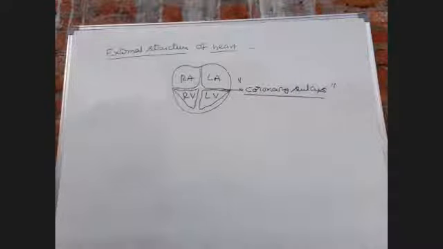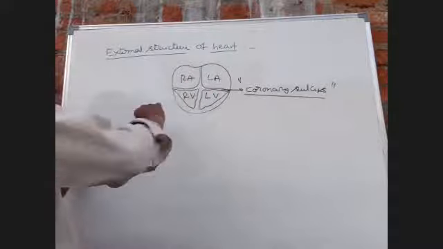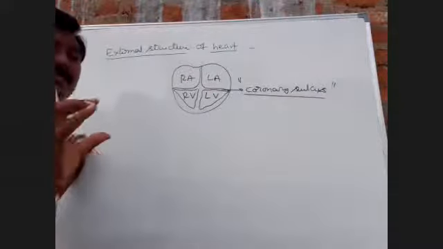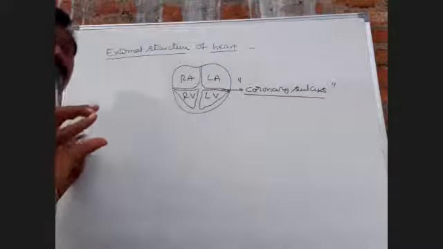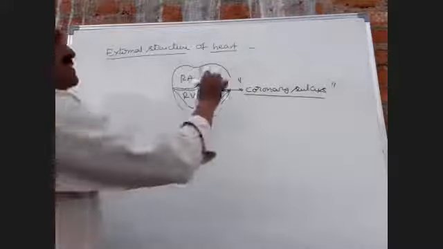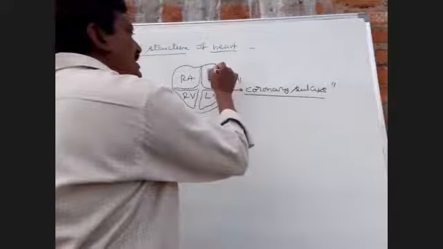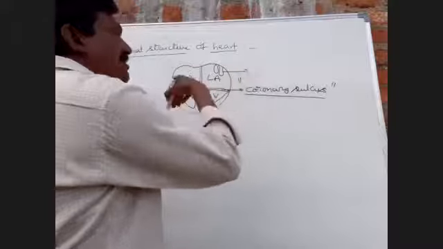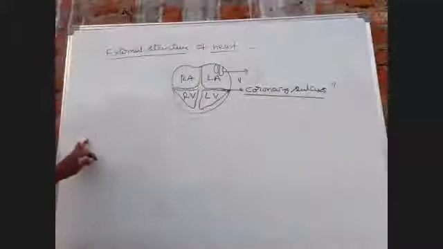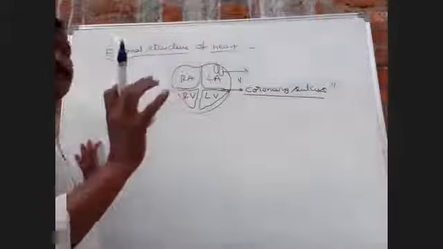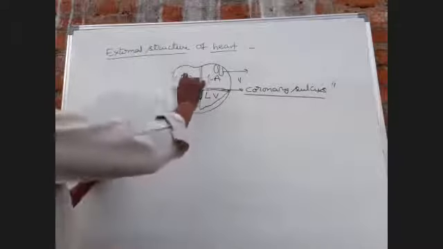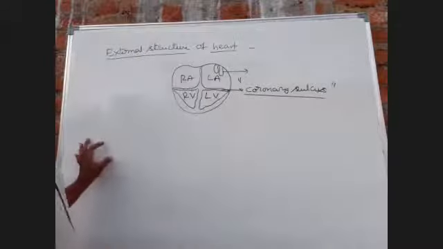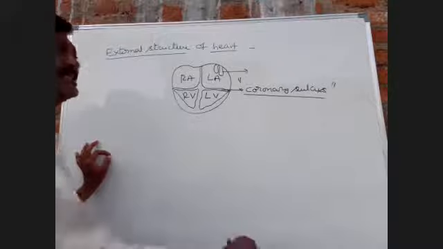Next, muscular pouches are formed from atria. These muscular pouches are called auricular appendix. What is auricular appendix? Muscular pouch-like structures arising from atria are called auricular appendix.